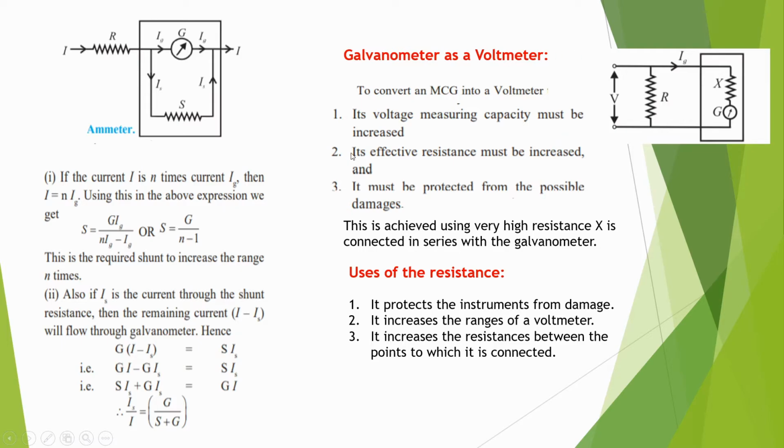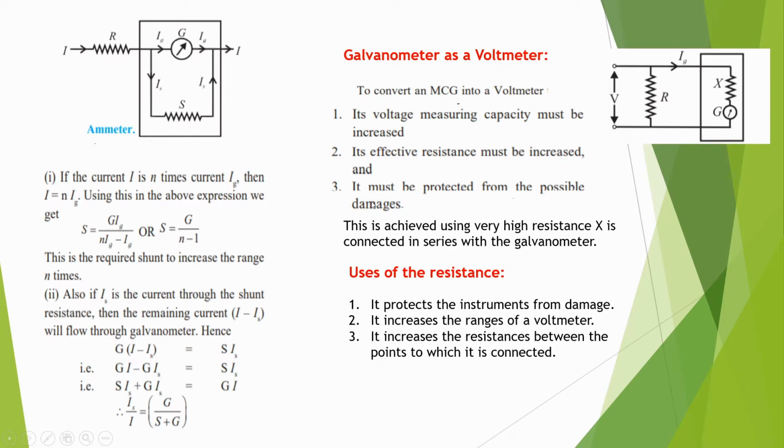The first is that its voltage measuring capacity must be increased, so it can be used as a voltmeter, similar to how for the ammeter we increase the current measuring capacity. The second is that its effective resistance must be increased. In the ammeter, the effective resistance must be decreased because it is used for measuring large currents, but here the effective resistance must be increased.